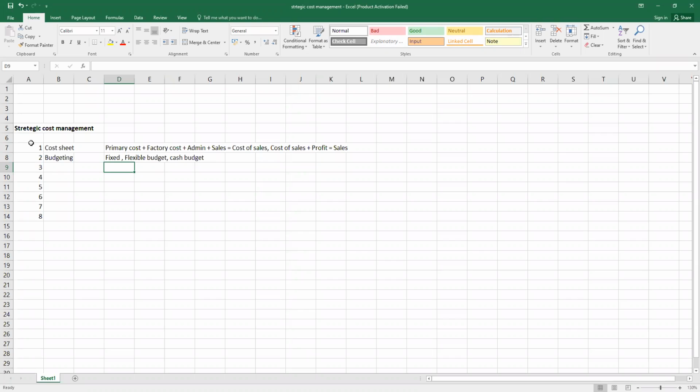It's about costing, it's about making decisions, and it's about framing policies regarding the cost, and overall gaining profitability in the company. So whatever we are discussing are the tools which help us in preparing the strategies for the company.